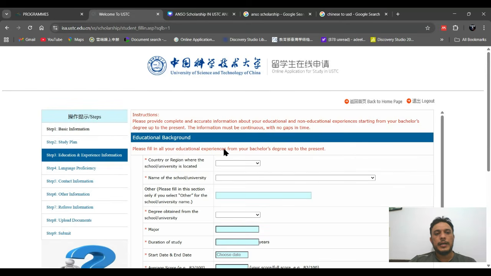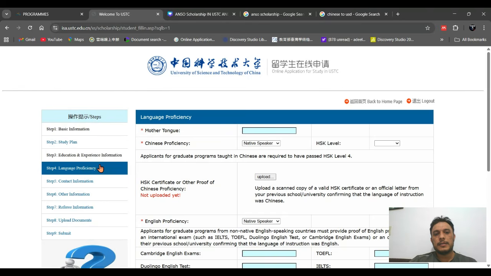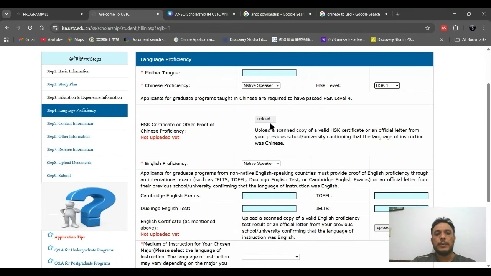After completing education and experience information, you have to move toward language proficiency. This part is very important. You have to mention your mother tongue and Chinese proficiency. If you are going to apply for a program which is a Chinese-taught program, then you have to provide your Chinese proficiency level here, and then upload the document.